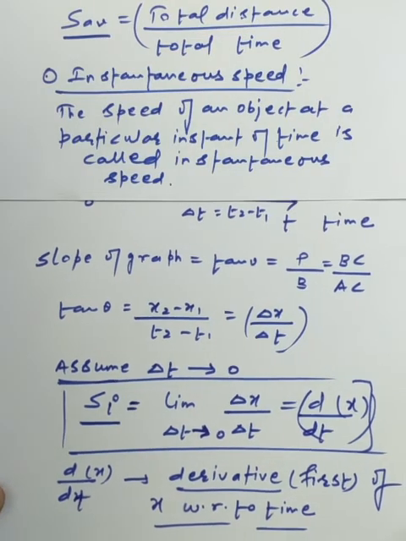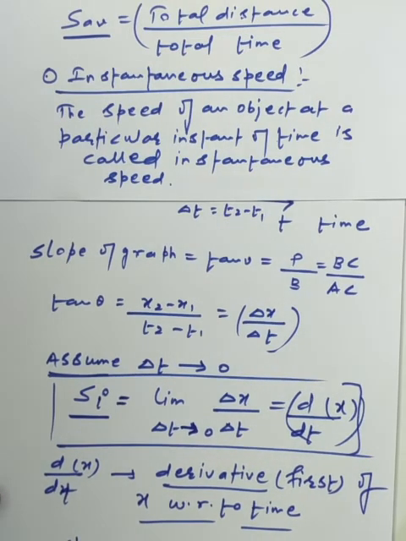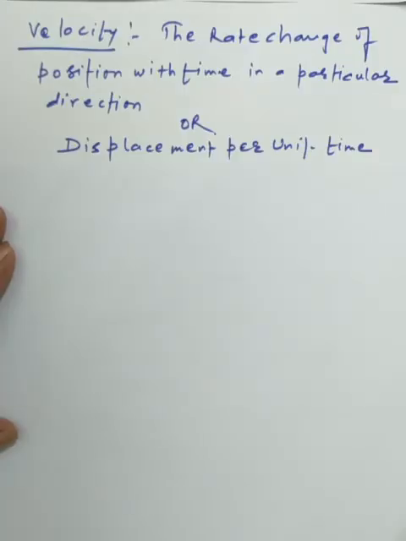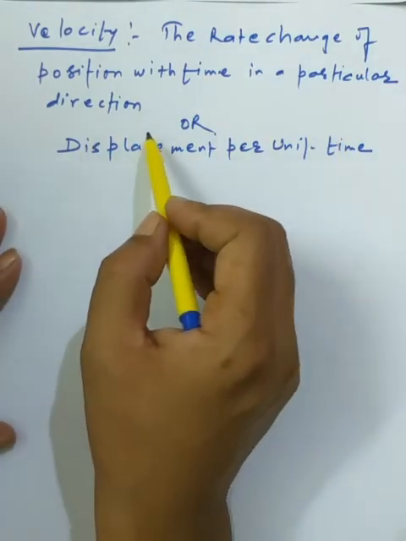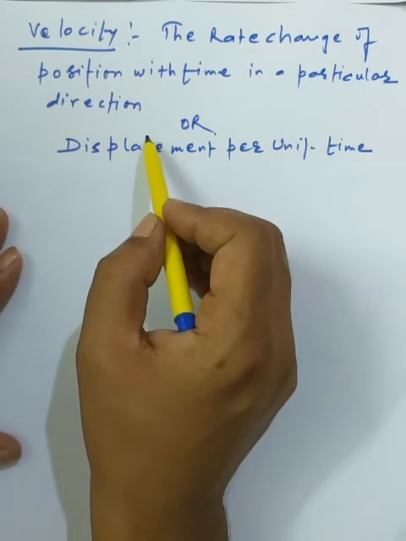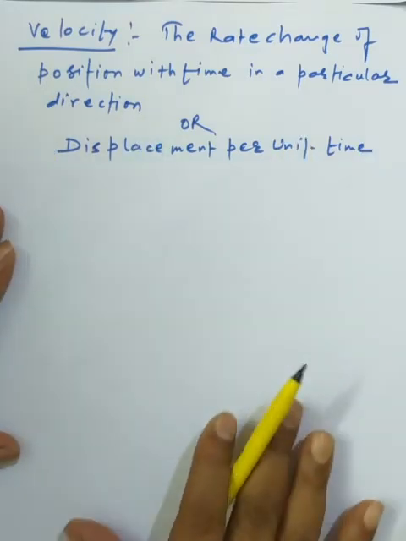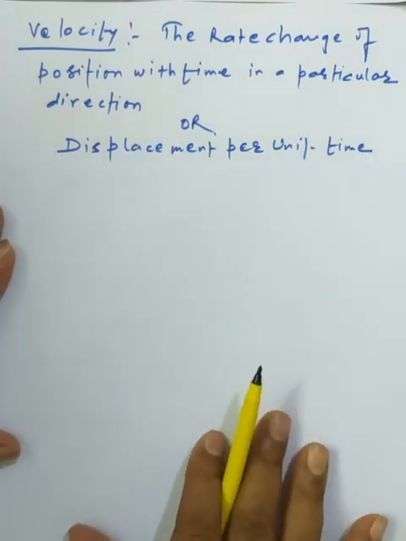Now we will talk about the velocity. Now students, we have the concept of the velocity, that is rate of change of position with time in a particular direction. Whenever we add the concept of direction, we can say that velocity is a vector quantity. In another word we can say that the displacement per unit time is called the velocity.